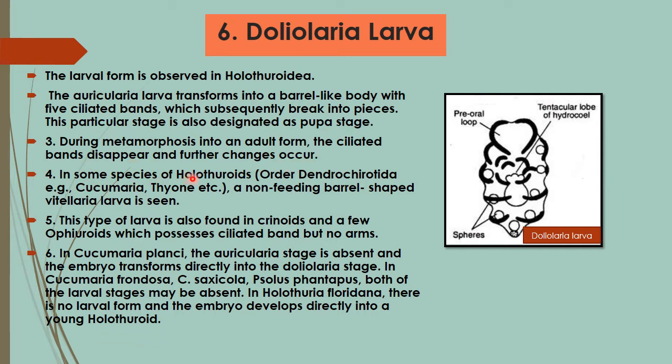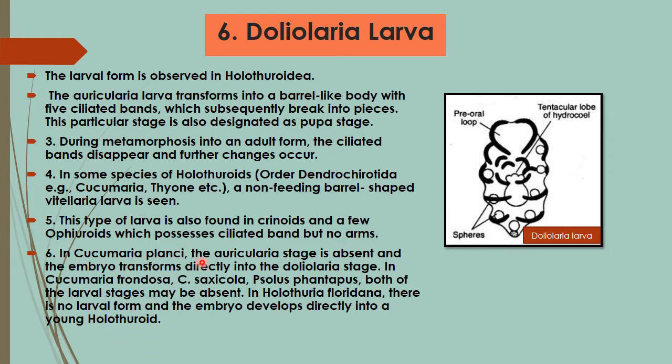In some species of holothuroids, for example order Dendrochirotida, such as Cucumaria and Thyone, a non-feeding barrel-shaped vitellaria larva is seen. This type of larva is also found in crinoids and a few ophiuroids, which possess ciliated bands but without arms.